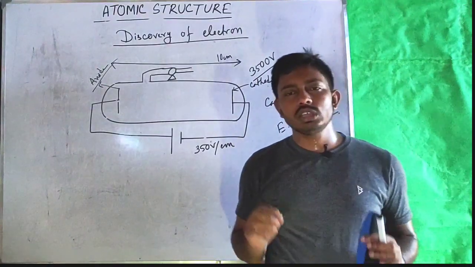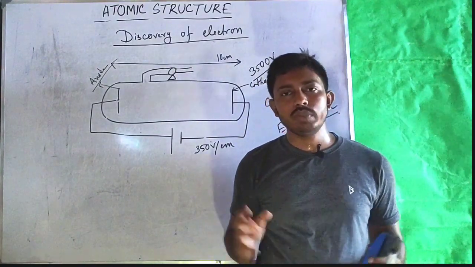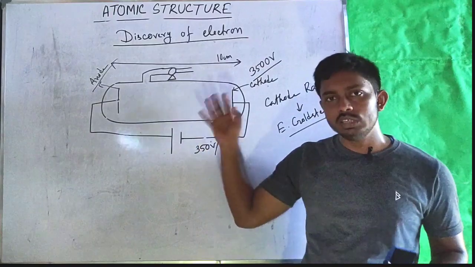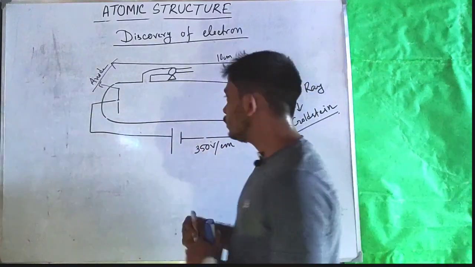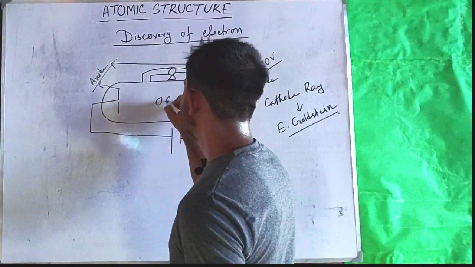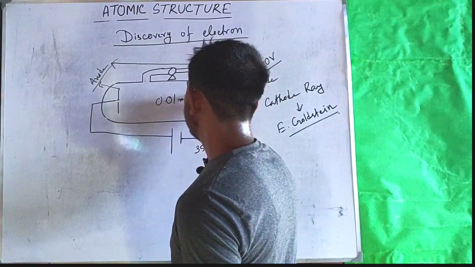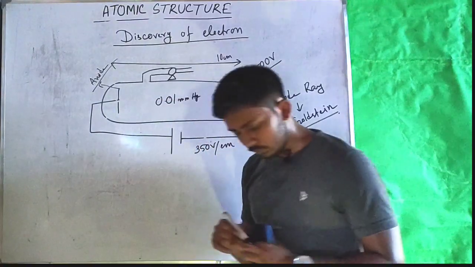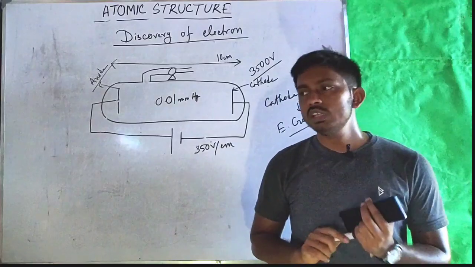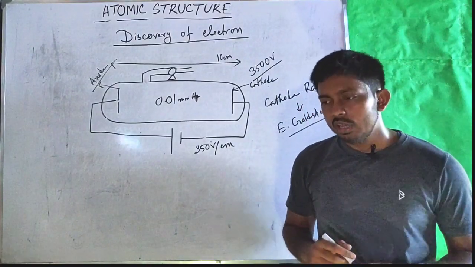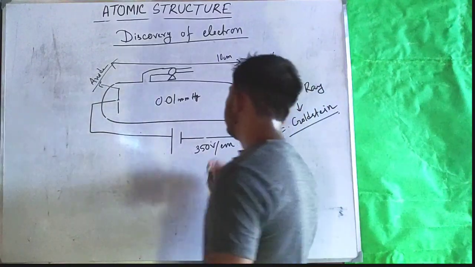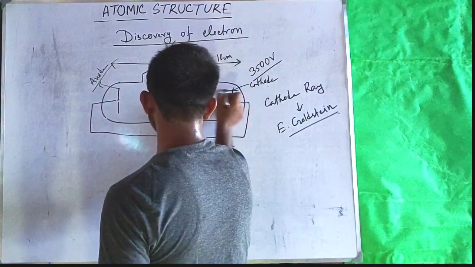In William Crookes and J.J. Thomson's setup, everything was the same, just the pressure inside the tube was 0.01 millimeter of mercury column. With this setup, they observed that a radiation was traveling from cathode to anode.